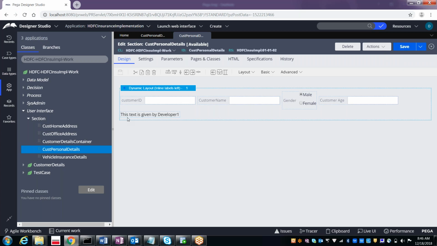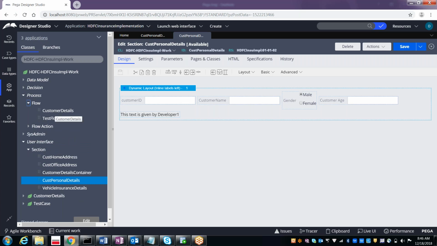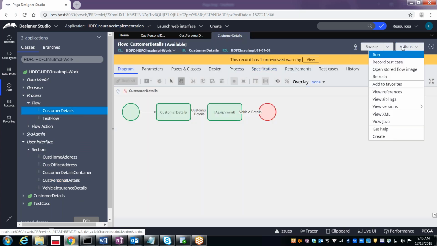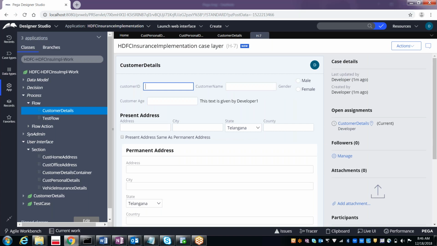So my changes, like this text is given by developer 1, now you save it. And after that, if you run the flow, process, flow, customer details, and then actions, run. See here, the text is given by developer 1, like that you are getting.